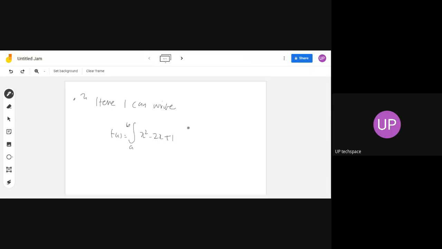So this is what I do with Jamboard and this digital writing software. I can write or draw anything freehand. This will be very useful for you.